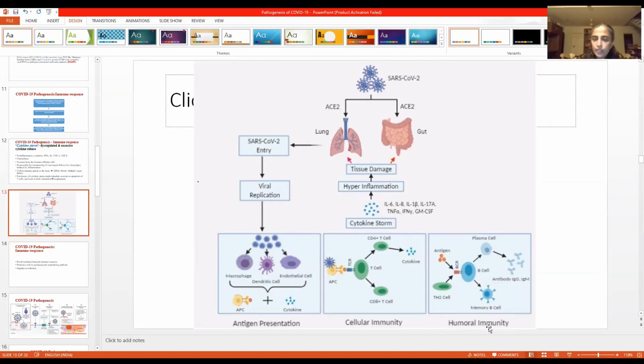Also, there is evolving humoral immunity, which is mediated by the B cell. That does not last long in case of COVID-19, because as you know, the patients are getting reinfected after some 4 or 5 months. It may be due to changes in the virus, or it may be due to waning immunity.